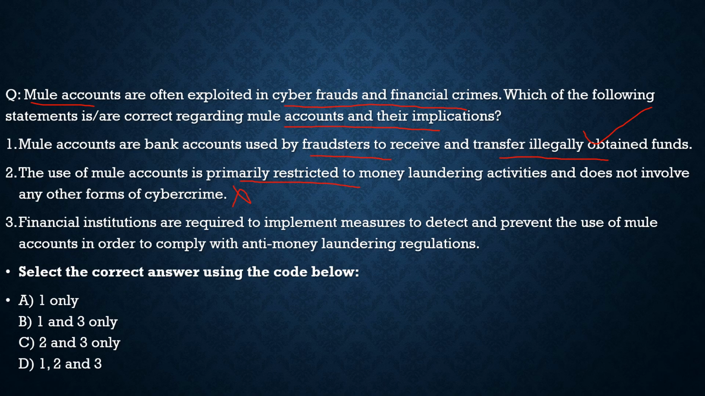Third statement, financial institutions are required to implement measures to detect and prevent the use of mule accounts in order to comply with anti-money laundering regulations. 100% correct. So with respect to this question, the correct statements are statement 1 and statement 3 only. With this, let's move to another question and try to solve it.